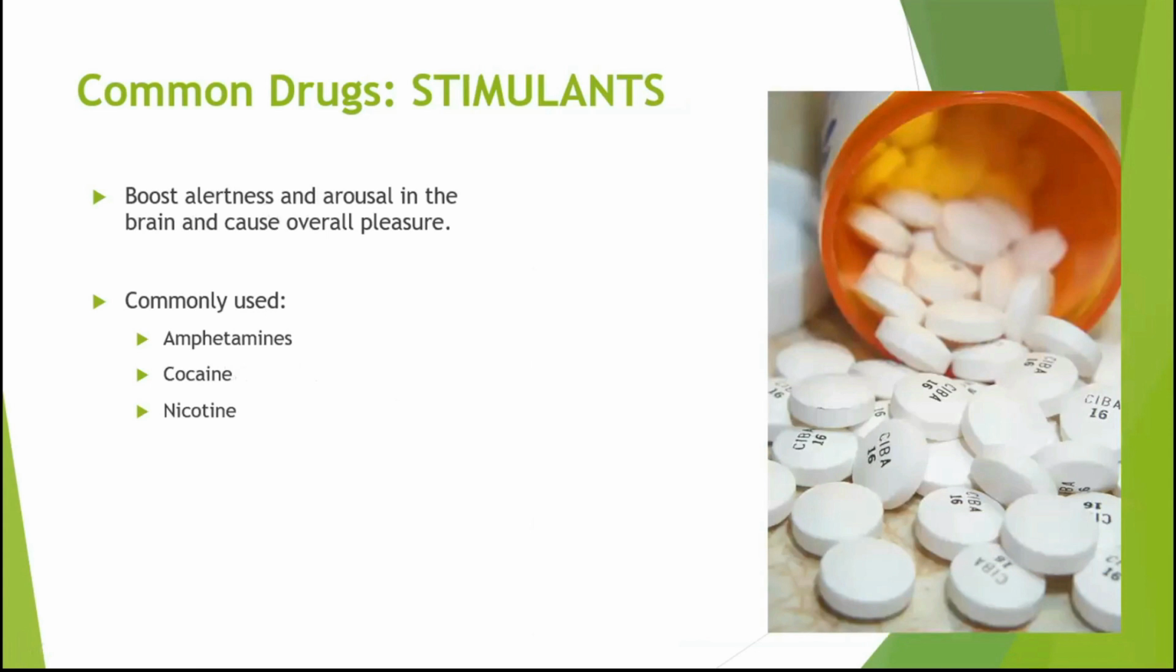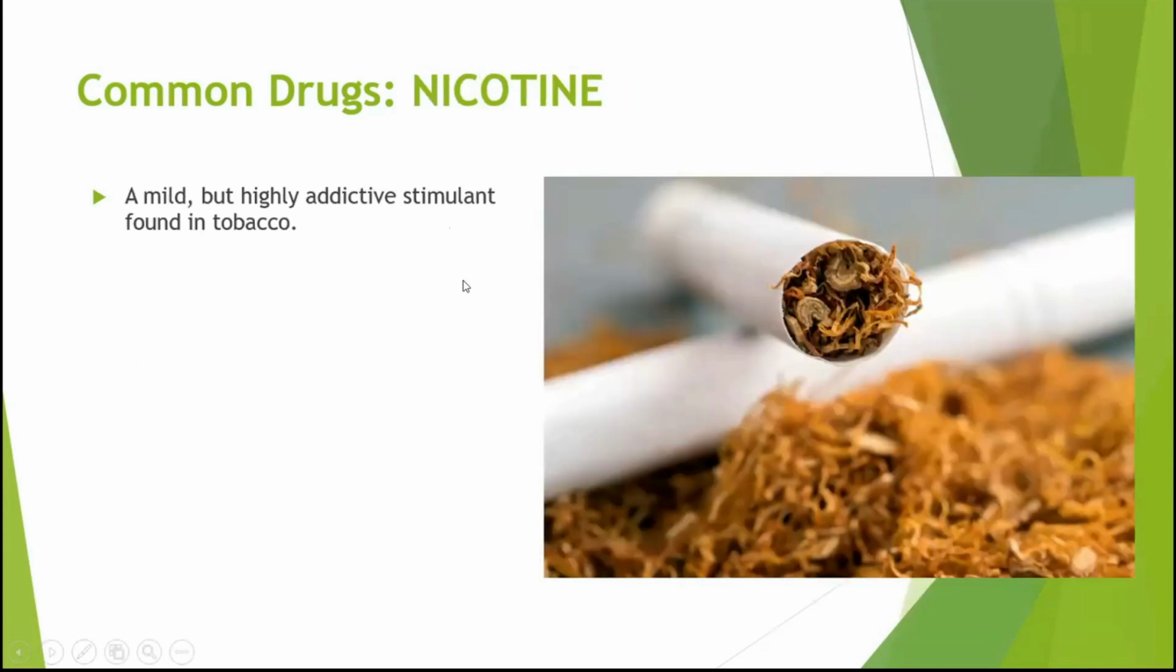Another one is a stimulant. This boosts your alertness and arousal in the brain and causes overall pleasure. If you would see, depressants make you slower, they make you think a little bit slower, your heartbeat lower. Stimulants make you just go for it, like you're really high. So these are amphetamines, cocaine, and nicotine. All right, there we go.